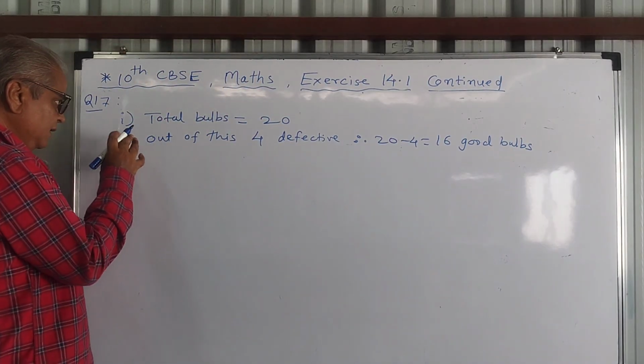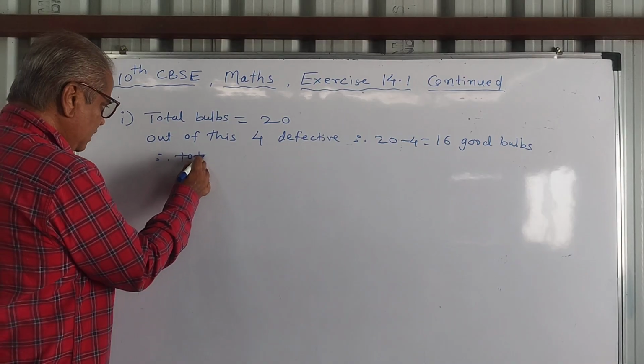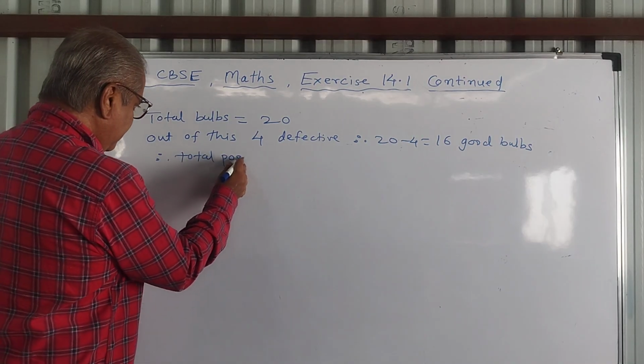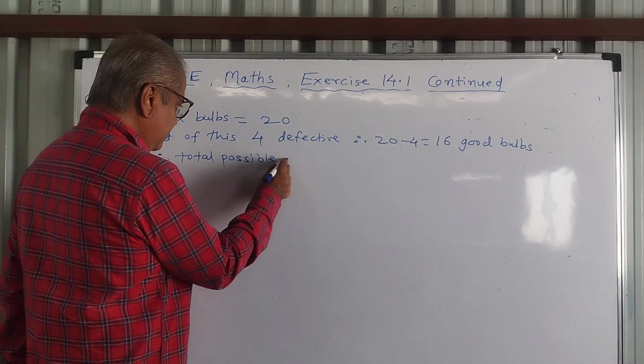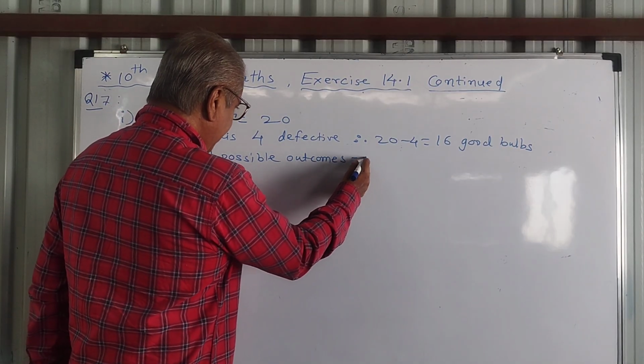So for Roman 1, total possible outcomes is equal to 20.